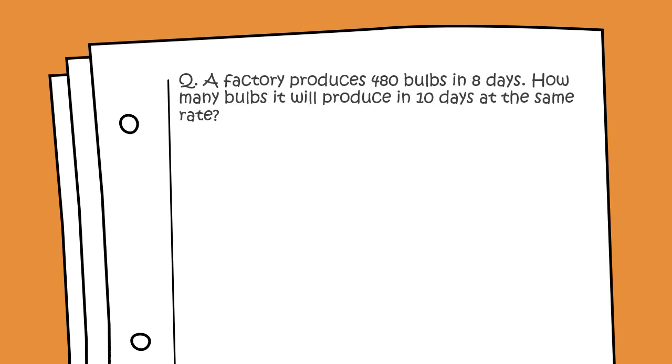Next question is, a factory produces 480 bulbs in 8 days. How many bulbs will it produce in 10 days at the same rate? In 8 days the number of bulbs produced is 480. So firstly we have to find out how many bulbs are produced in 1 day. So let's find out.